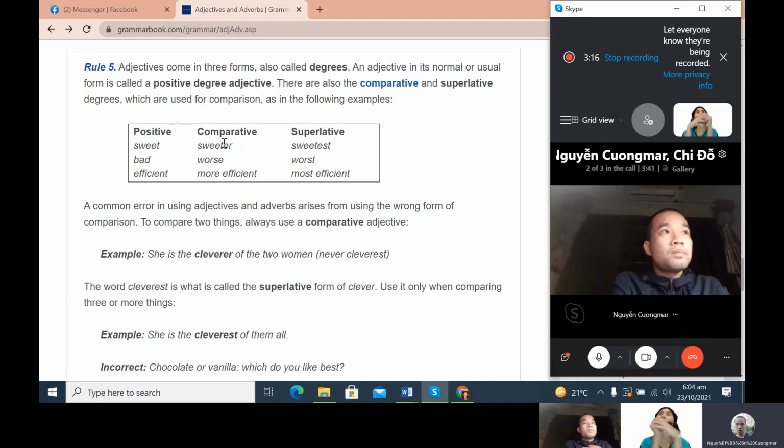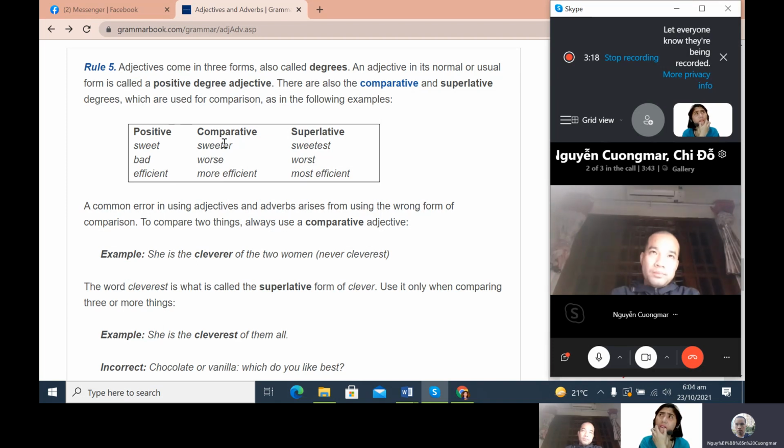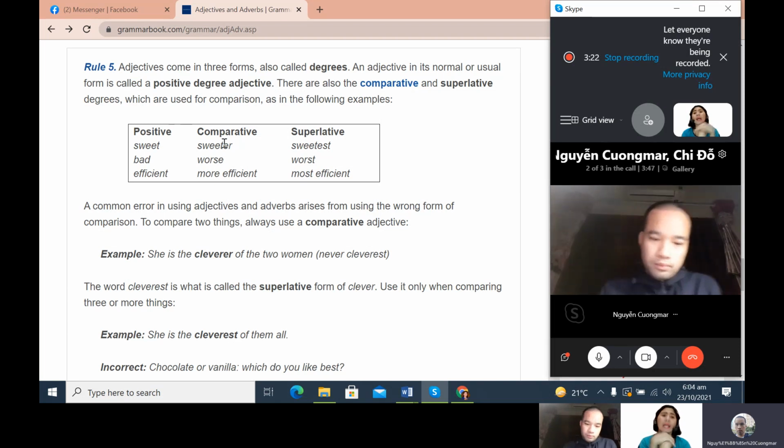For example, the comparative degree for the word sweet is sweeter. When you compare two things, two foods, for example an orange, do you know an orange?